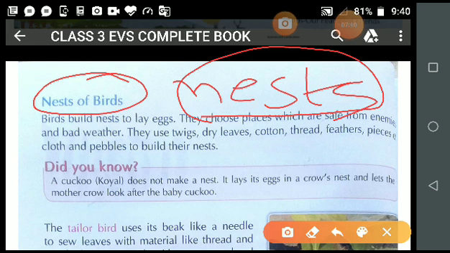See student, houses are also very important for us. Houses provide us shelter. Inside the house we are safe. As human beings, you all are living in a house. Say yes or no. We are comfortable in our house, and there are a lot of facilities in our house.